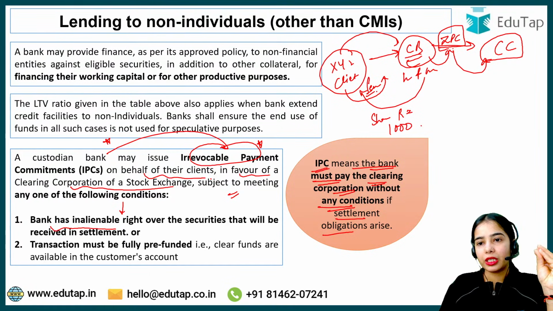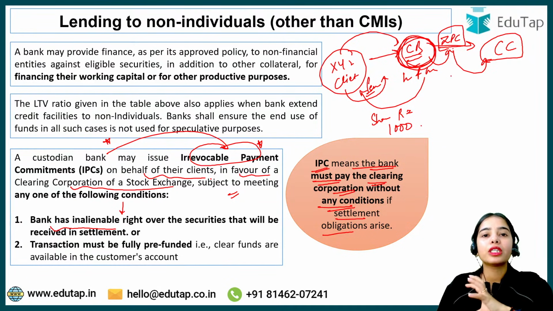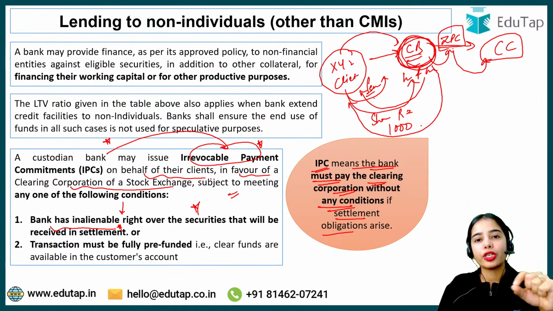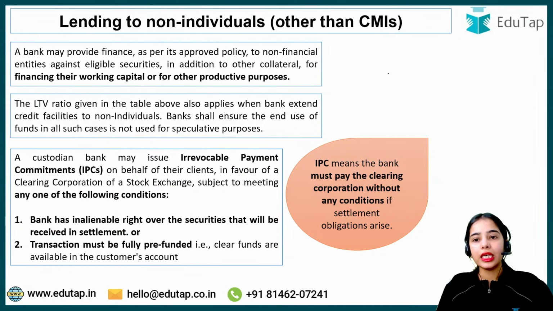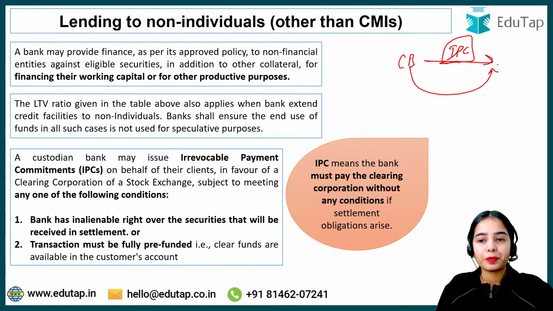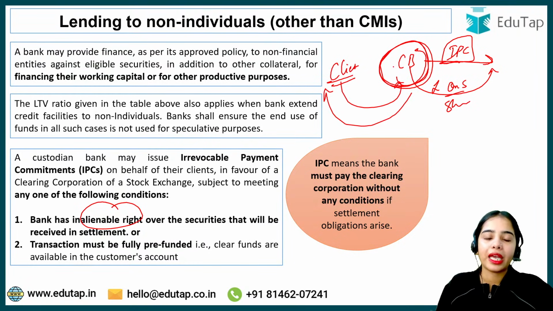The bank has inalienable rights. Now this custodian bank, if it is providing the irrevocable payment commitment, should have the complete right over the securities that will be received in settlement. And when the client finally pays, only then will the custodian bank release the shares in the name of the client. I hope this is clear: if the custodian bank is providing the irrevocable payment commitment, then the custodian bank should have the inalienable right, that means complete right on the securities, on the shares, which it will release in the name of the client only when the client has paid completely.